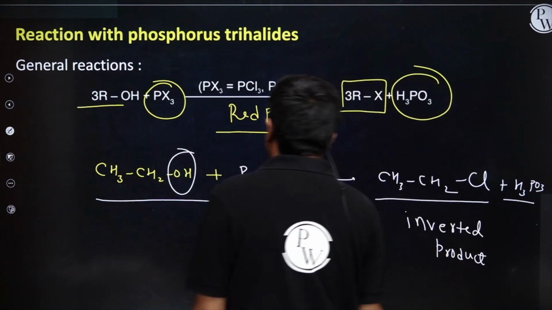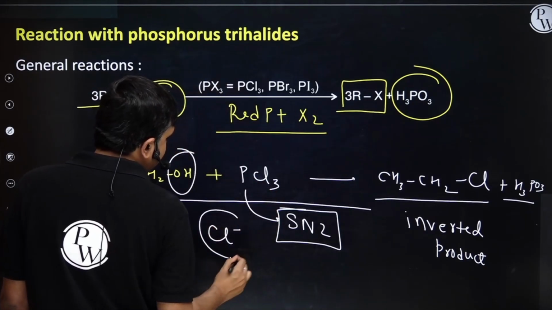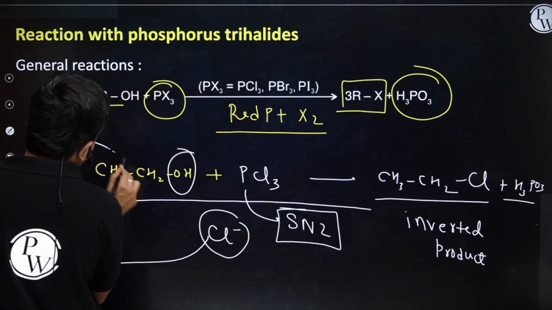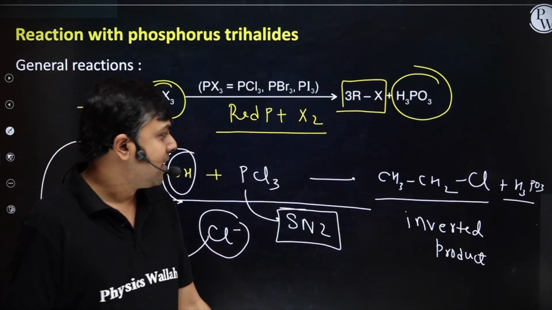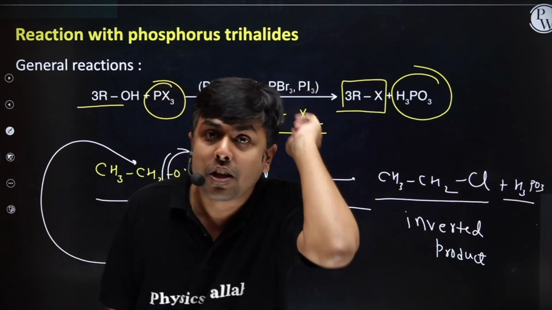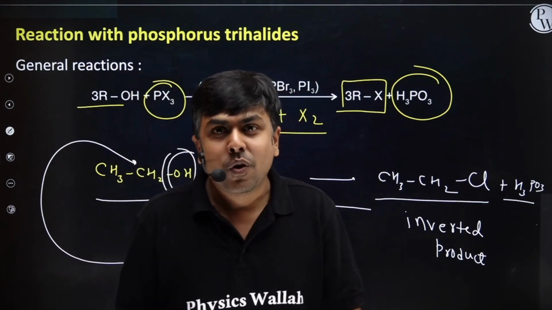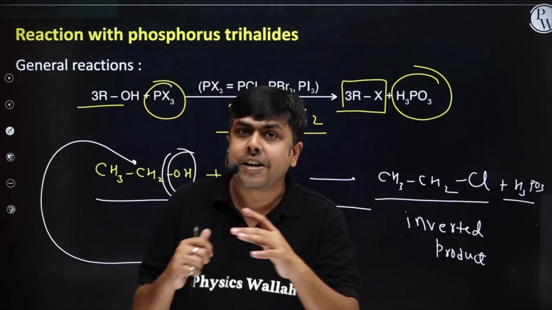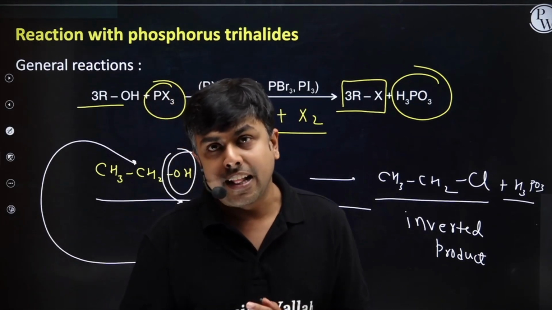The attack of Cl minus. So basically from here we generate Cl minus, and this Cl minus attacks from the backside, and this one is departed. Right? I will have the formation of H3PO3 as byproduct. This one is also really important. So I have 3 moles of alcohol treated with PX3. I will have the formation of 3 moles of alkyl halide.